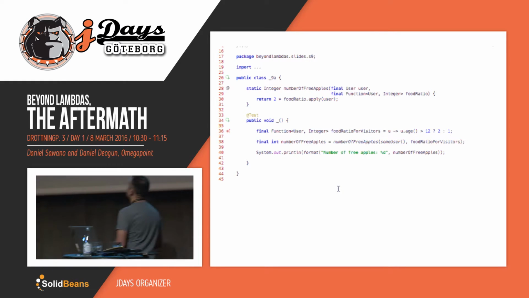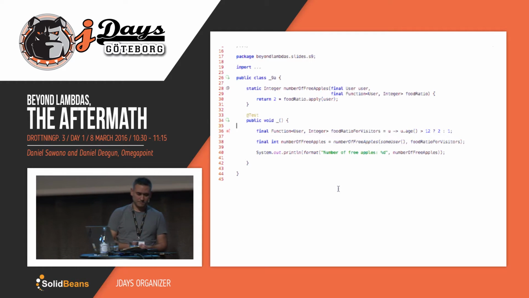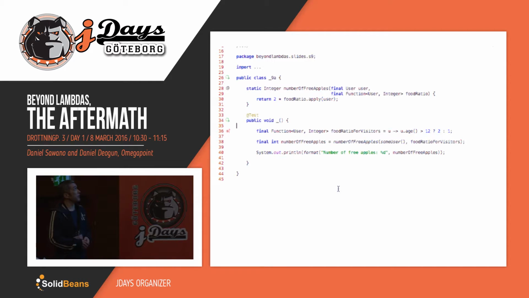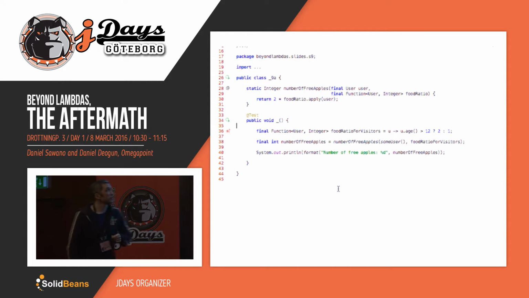Okay, so let's move into the next realm, functions. That's another cool thing, and all that comes with it. In this example, we have a method called numberOfFreeApples, which takes a user, and then it takes a function that can calculate a food ratio, and then it multiplies that with 2. In this case, it will determine how many free apples you will get after lunch on this conference.